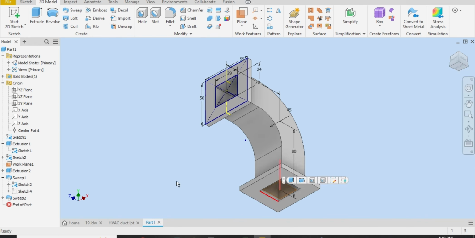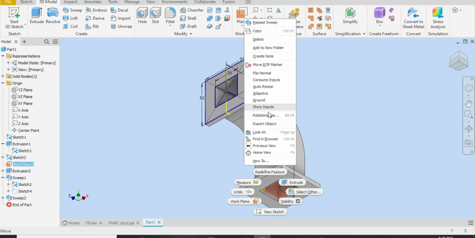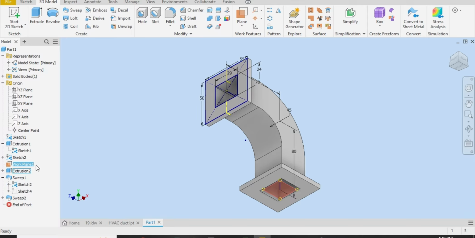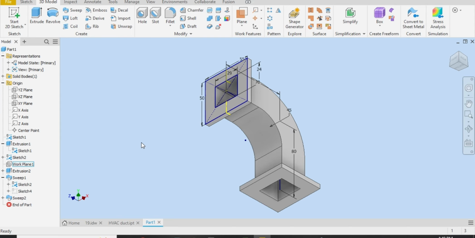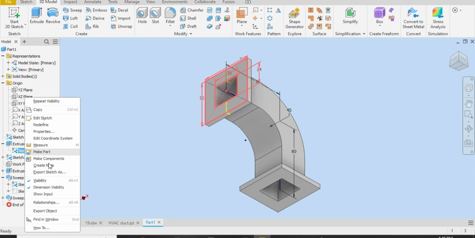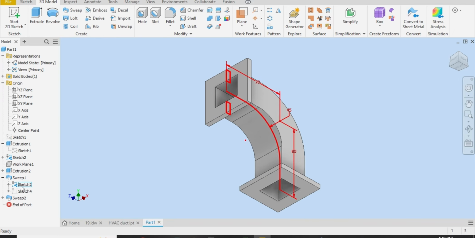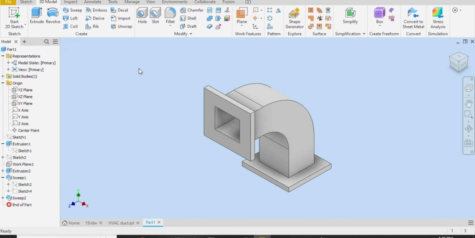let me just hide this plane, right click and go from this. If you can't see it, turn the visibility off, and for the other sketches also, this one and also this one, turn the visibility off. Okay, let me select all of this and give it some color.